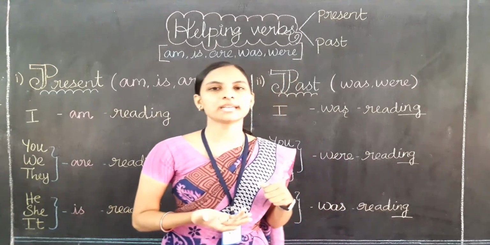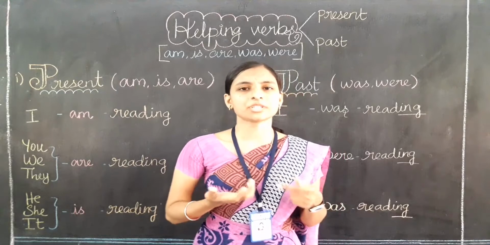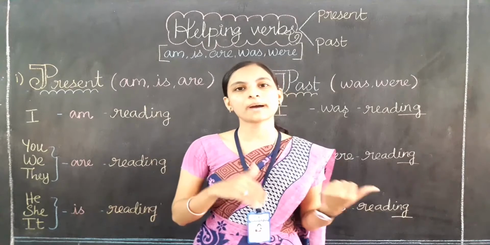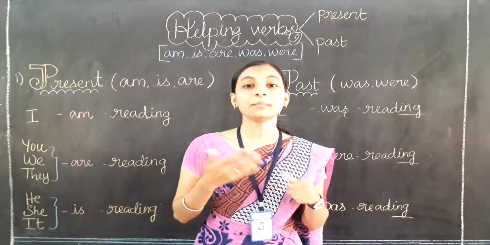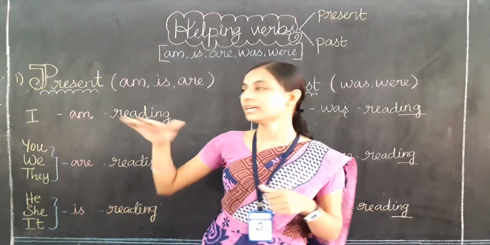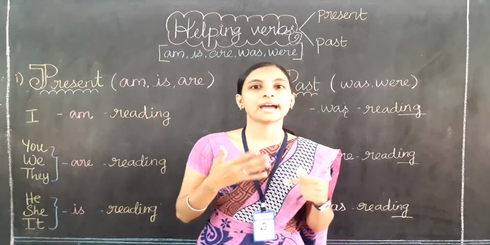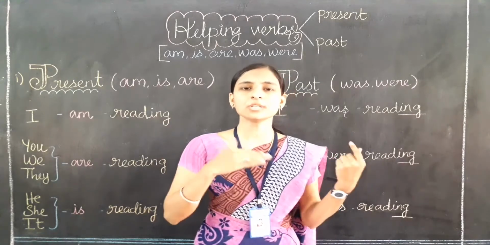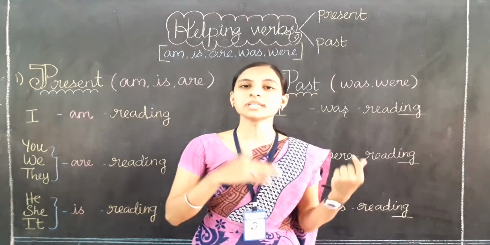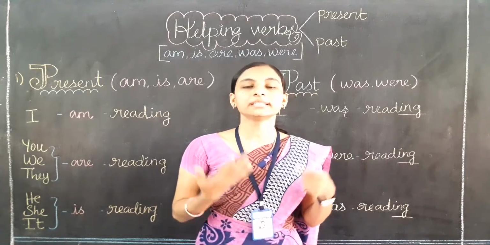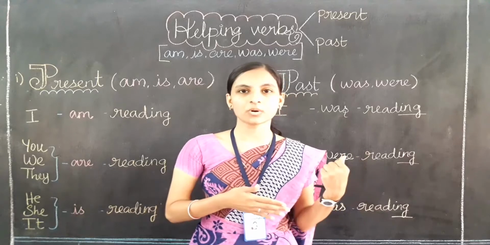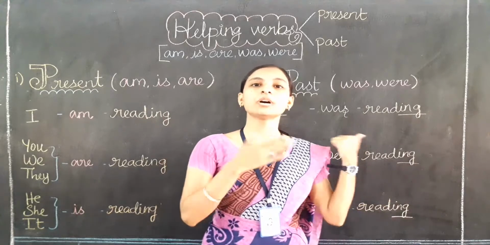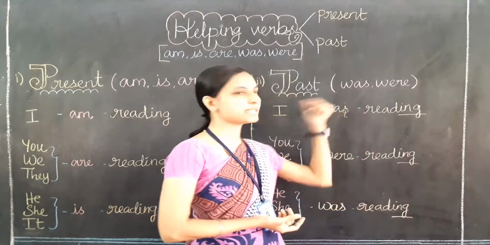Now I am going to tell you a sentence: I am drinking water. Here, does this represent present time or past time? I am reading. I am drinking water. So here am tells the present time. Suppose I tell you, I was drinking water in the morning. Does this talk about the present or past? I was drinking. So was represents the past only.